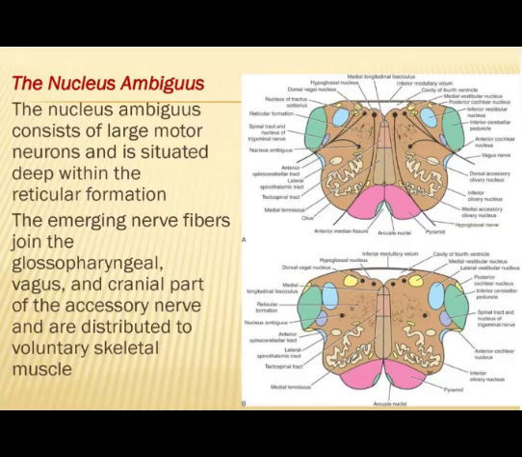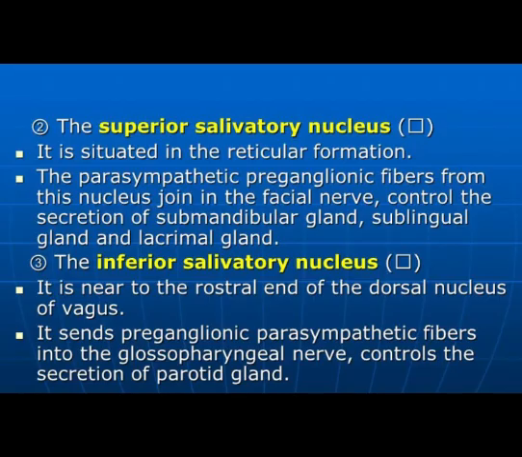It's important for us to note that the superior salivatory nucleus, which we talked about in our previous episode, is the source of parasympathetic innervation to the head and neck, and the inferior salivatory nucleus, which we're talking about now, innervates the parotid gland via the ninth cranial nerve, which is the glossopharyngeal nerve.